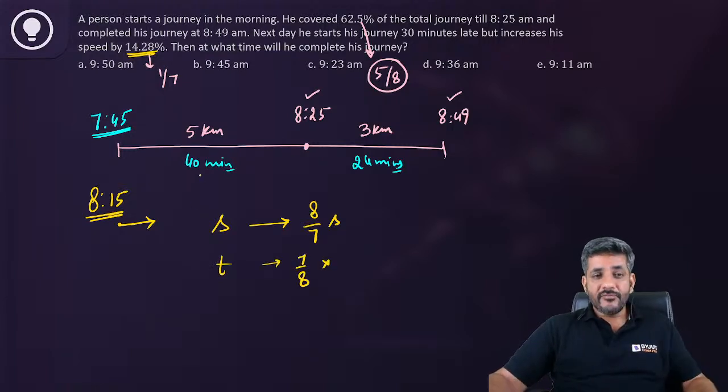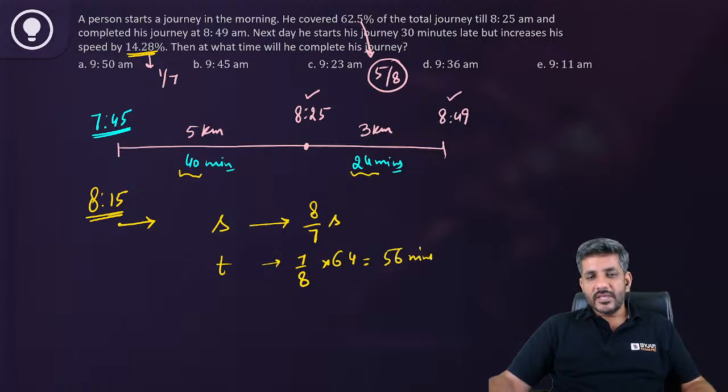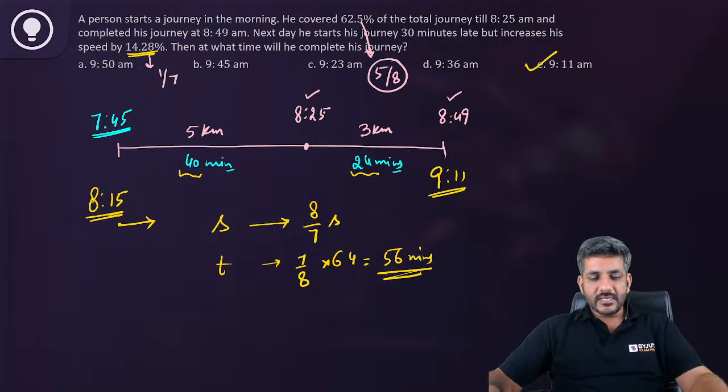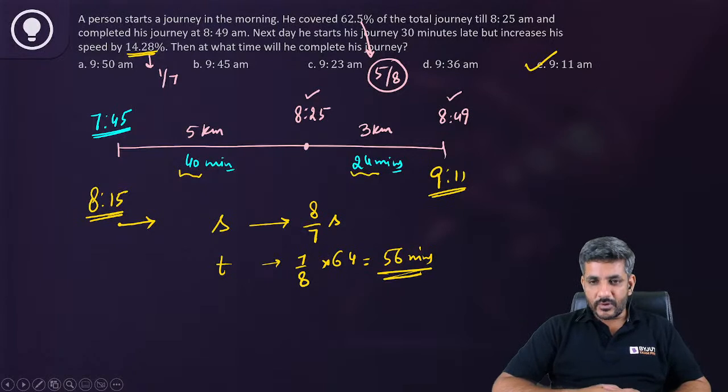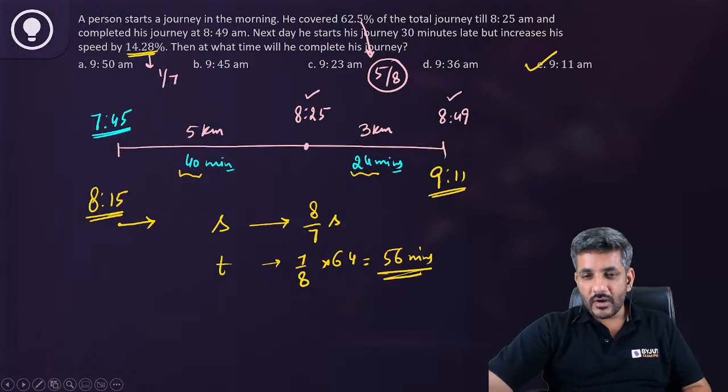What was the total time before? It was 40 plus 24, 64. What is the total time today? 7 by 8 of 64, that is equal to 56 minutes. So he will take 56 minutes to reach today here. 8:15 plus 56 will give me 9:11. So E option is the right answer for this question. He would reach there by 9:11. So I see that Nihar has already given the right answer for this question.